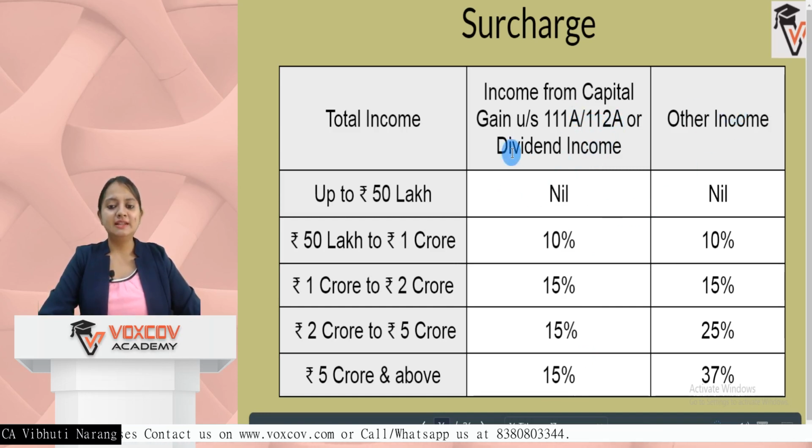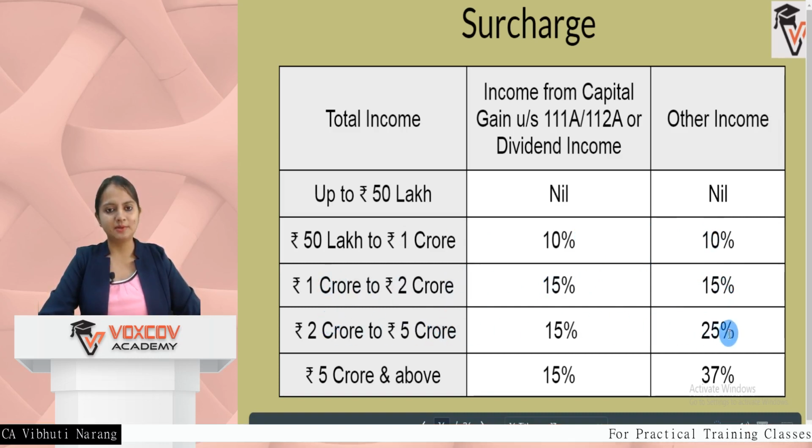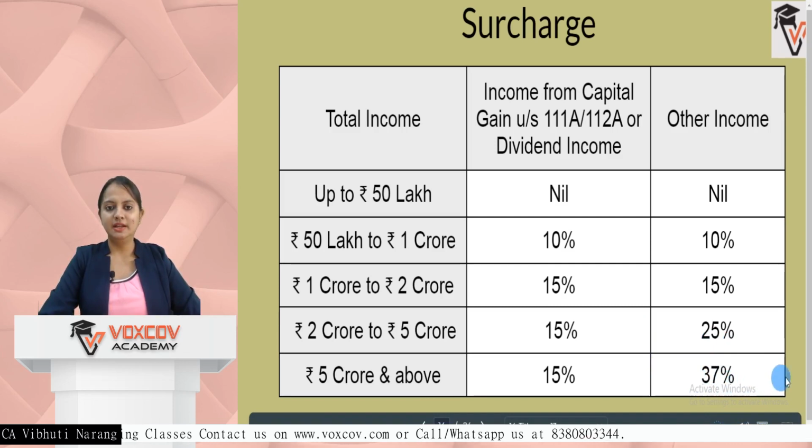Any other income besides these three sources, if your income is up to 50 lakh, it is 0. From 50 lakh to 1 CR, 10%. 1 CR to 2 CR, it is 15%. From 2 crore to 5 crore, 25%. If the income is 5 crore and above, then 37% is the surcharge. This is the maximum surcharge which is applicable in the case of individuals.